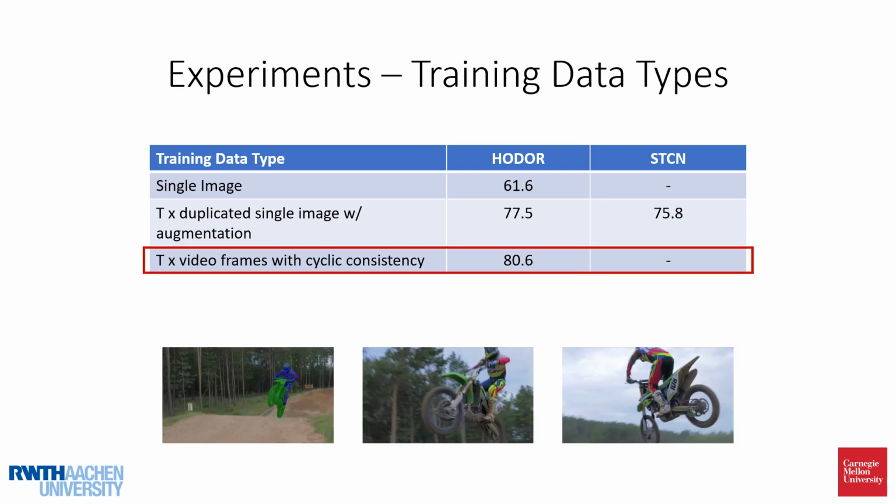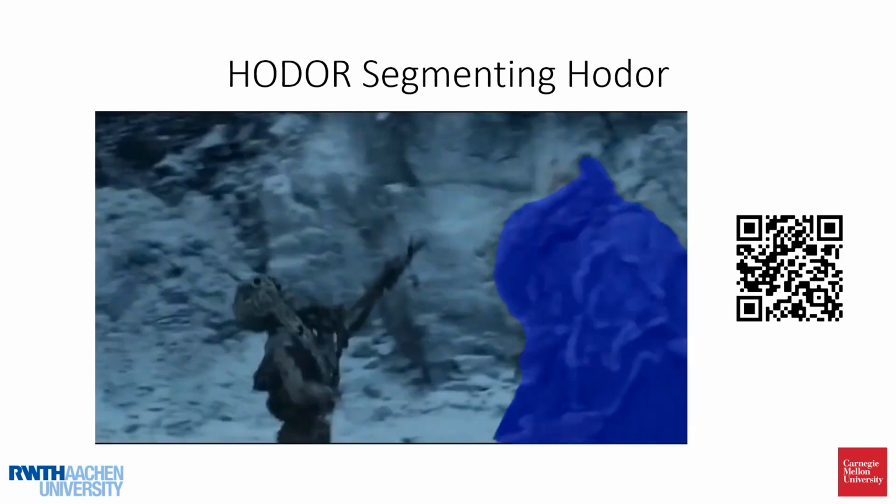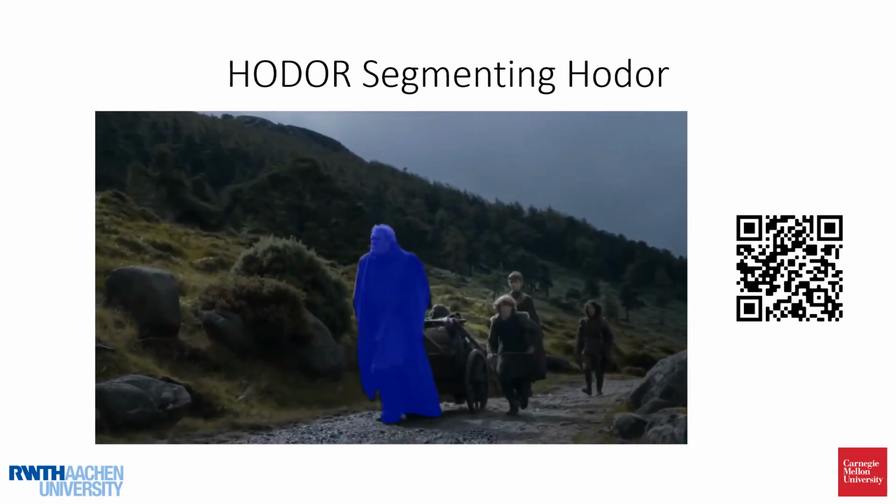Next, we show results for training Hodor on video sequences where just one frame per video is annotated. This improves the result to 80.6 JNF, and it shows that Hodor can effectively utilize unlabeled frames during training. This is again a setting where existing methods cannot be trained without making non-trivial changes. Finally, here is a qualitative result video showing Hodor segmenting Hodor in a couple of video scenes.